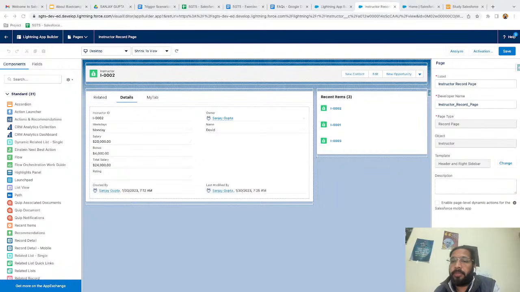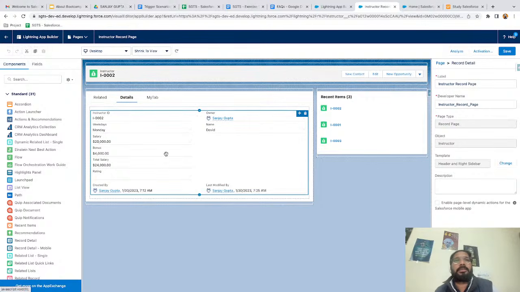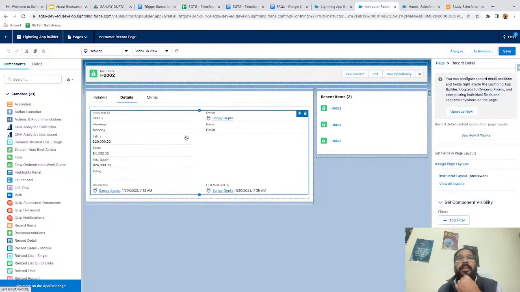What is the relationship between page layout and Lightning page? So Sunil, this is a good question. Here you can see this is the complete Lightning page, and under details, this particular thing which we are viewing is just a page layout. Page layout basically focuses on field placement, where we want to place a particular field, how many sections you want.